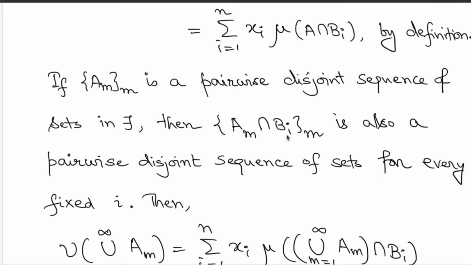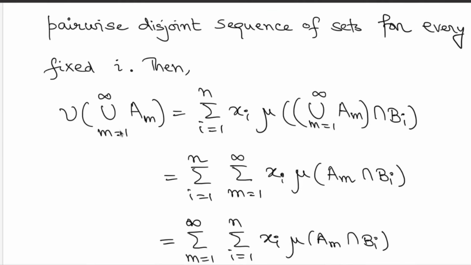This is for any fixed i. Then use the fact that this set function nu has this form, this linear combination of the measures of this type of intersections. Now use the fact that mu is given to be a measure and use the countable additivity over the sets A_m intersection b_i. So you will get this additional summation over m coming out. This is by countable additivity of the measure mu.